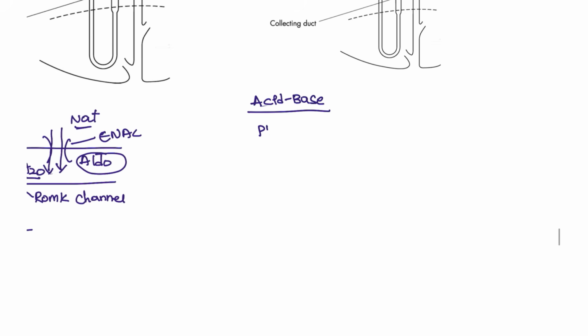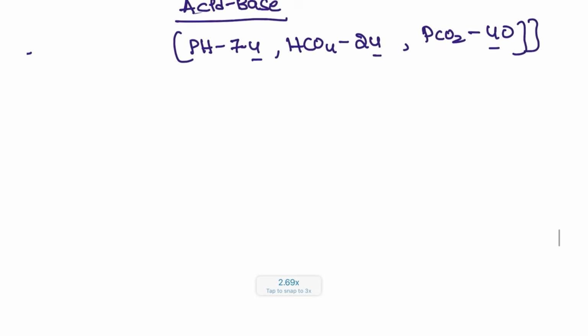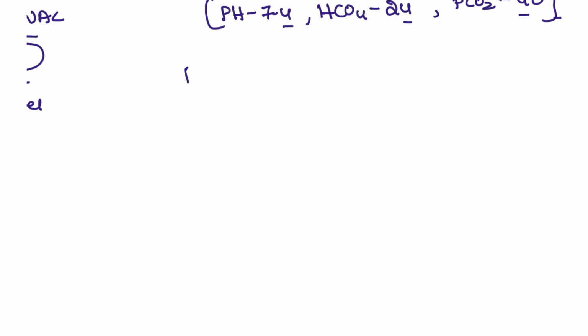Next, acid-base imbalance. pH is 7.4, HCO3 is 24, and PCO2 is 40. Remember, 4 is the common number to remember. You don't have to remember the exact numbers, but at least you have to know the normal. Next, if the pH is low, that means it is acidosis. If the pH is high, this is alkalosis.